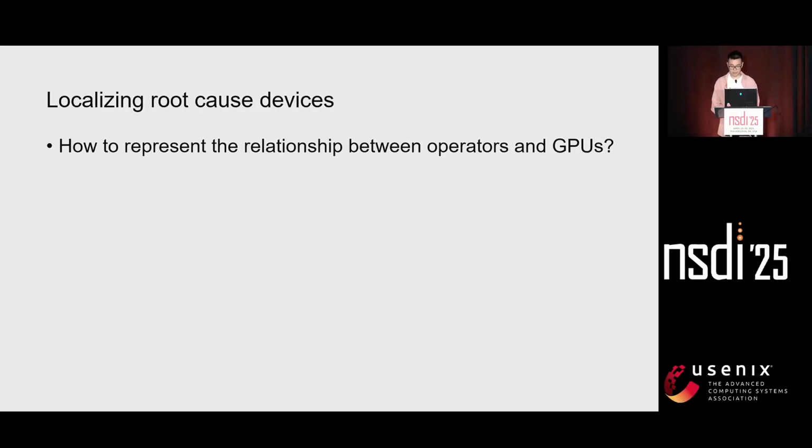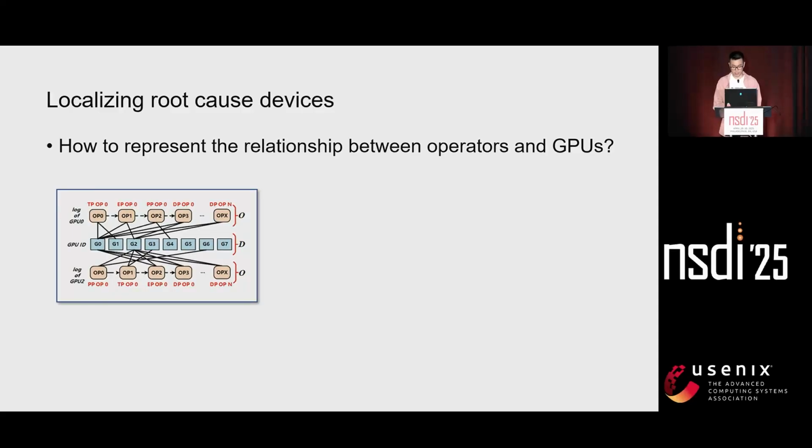Having the identified abnormal operators, we need to localize the true source of irregularity while avoiding misdiagnosis from remote GPU anomalies. Firstly, Holmes constructs a communication operator graph which models the relationship between communication operators and GPU devices.